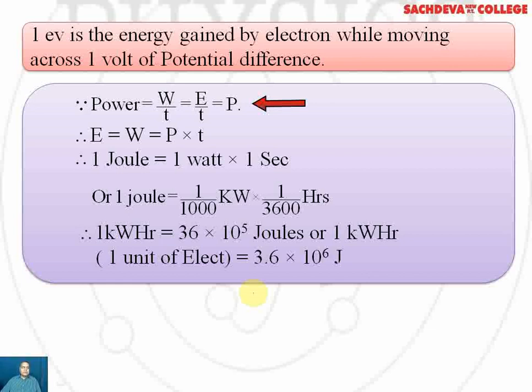Power is work by time or energy by time. P stands for power. Energy or work is the product of power and time. That is, 1 joule is equal to 1 watt into 1 second, or 1 joule is equal to 1 over 1000 kilowatts into 1 over 3600 hours. So now we can cross multiply the numbers, and 1 kilowatt hour will be 36 into 10 to the power 5 joules, or 1 kilowatt hour, that is 1 unit of electricity, will be 3.6 into 10 to the power 6 joules.